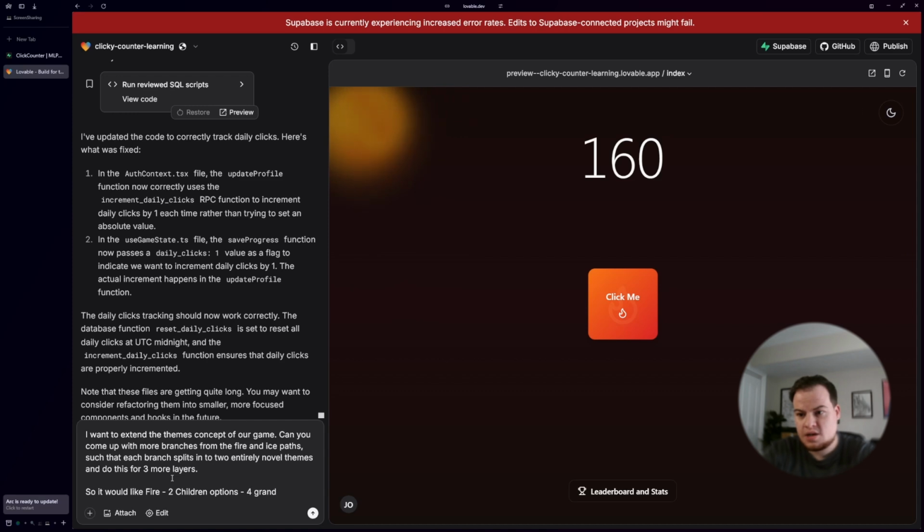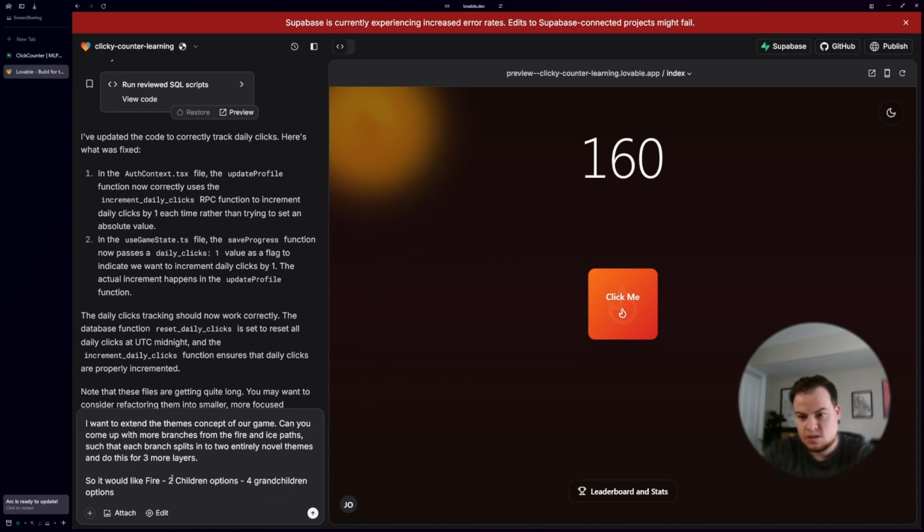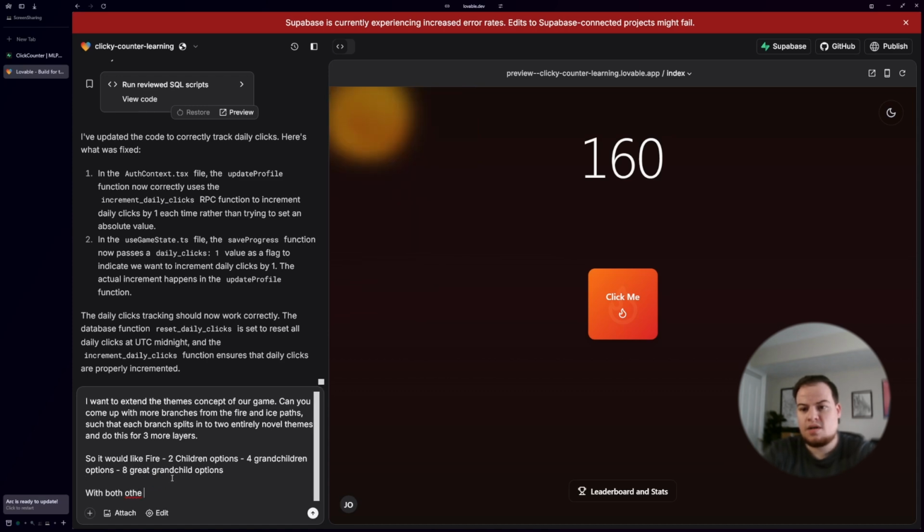For grandchildren options, and then each of those have 2 options. So then we have 8 great-grandchild options with both the fire and ice halves.